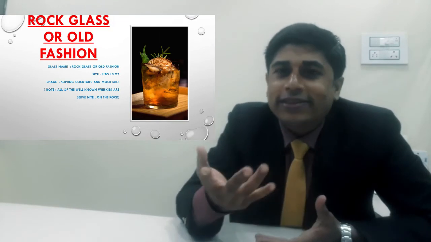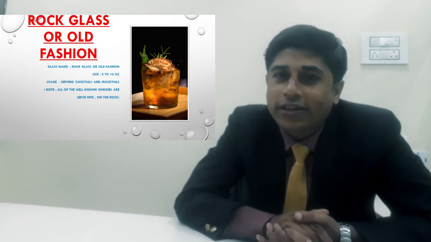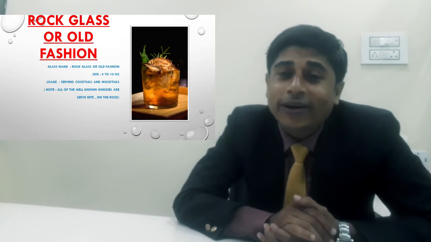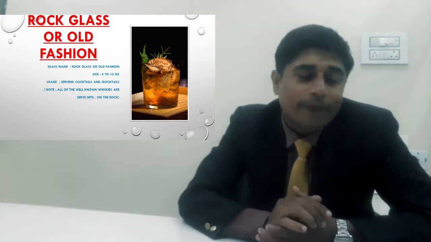So what can we serve in this glass? We can serve good Scotch whiskies. We can serve neat whiskies, on-the-rocks whiskies, and any kind of cocktails, mocktails, and juices in this glass. Or you can serve water, soda, anything in this glass. Basically in a five-star hotel you can easily see this glass. It has a different version, the double rock glass. This is bigger than this glass; it is double the size of this glass.